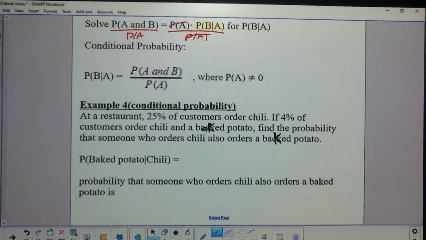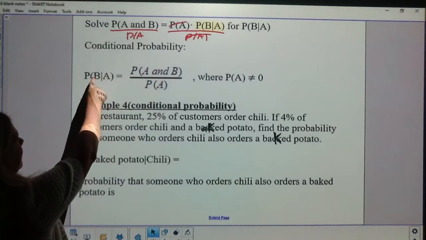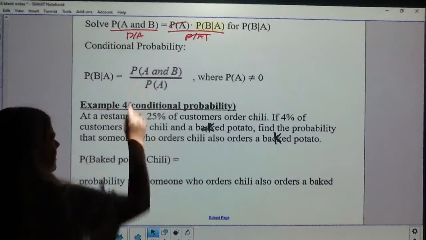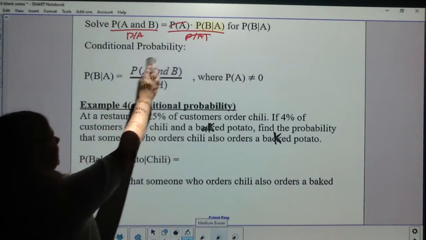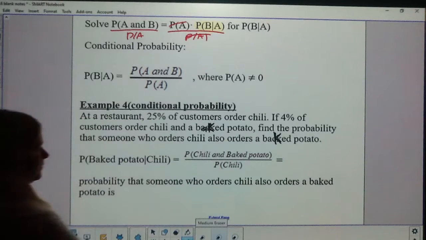Okay? So the probability of a baked potato given chili. Baked potatoes by B. Chili's my A. So it's the probability of chili and a baked potato over the probability of chili.